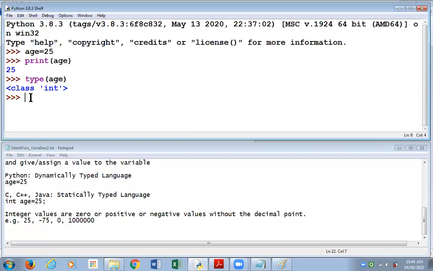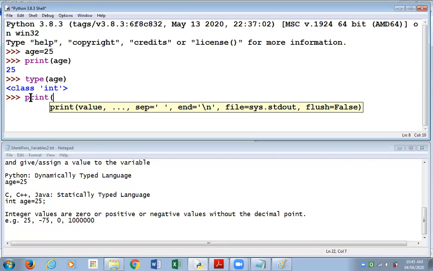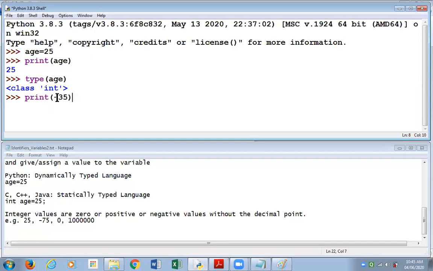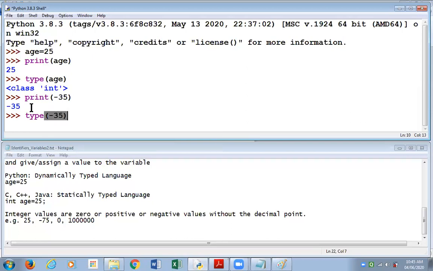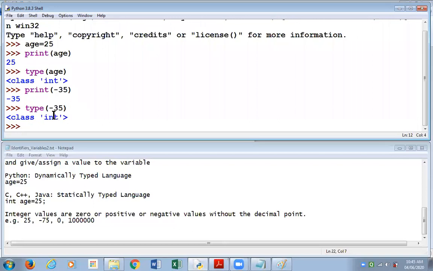Last session, in our first session of Python, if you recollect, I would give a print command like this. Say I'm giving an example of print, I print minus 35, a negative value. So in the print function, I've written in brackets minus 35, and I get the output minus 35. We had also done something like this: type, and I give the value minus 35. I want to understand from Python what it recognizes the type of this value as. It tells me int.